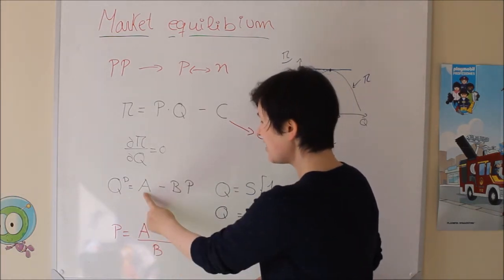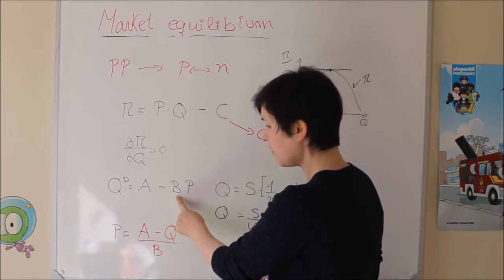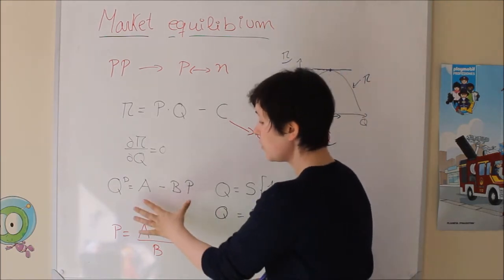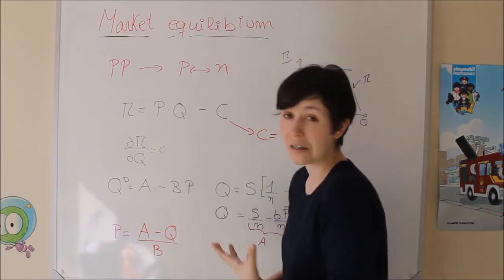But what is inside of this A and this B? We already know, okay? But we are going to use this way because it's an easy way.